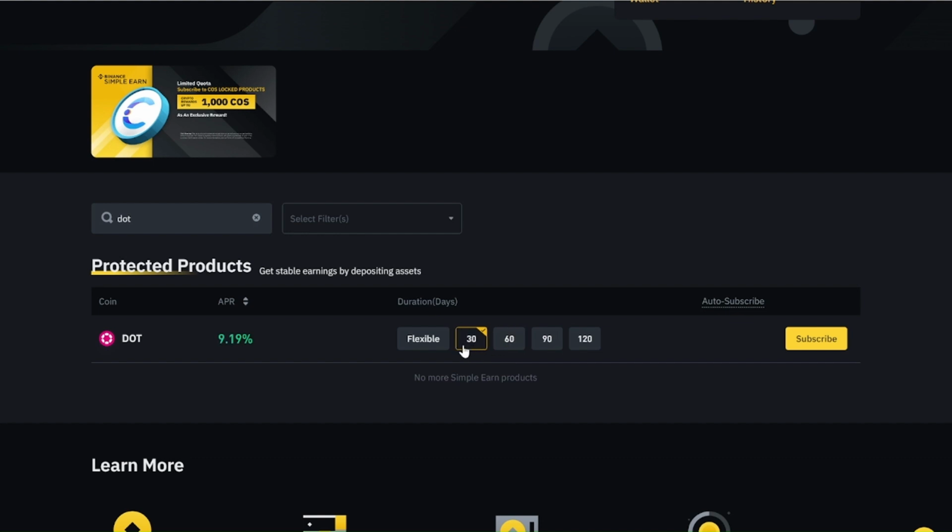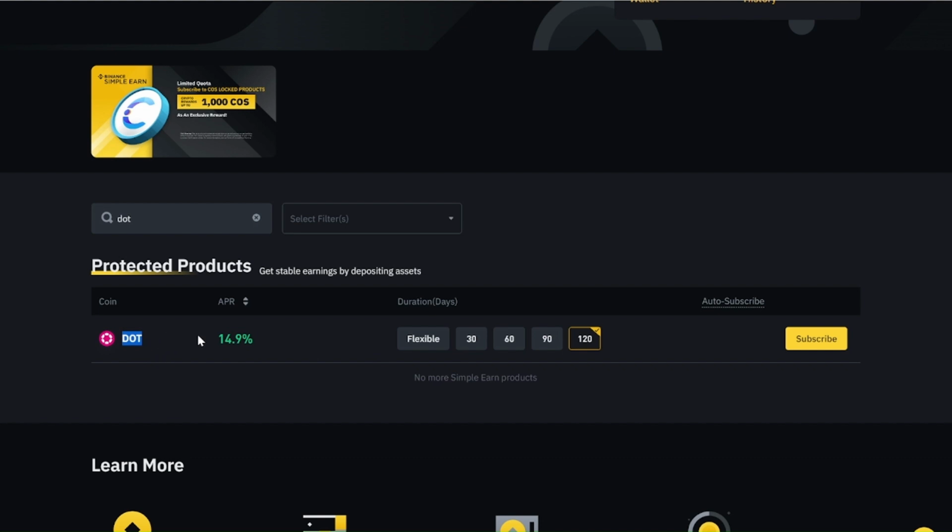And right here, if you change it to 30 days, this is the APY you'll be getting, and if you change this to flexible, this is just 1.03 APY. And mind you, using this 120 days, you'll be receiving this 14.90 APY on this DOT project.